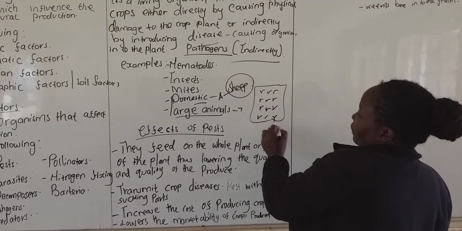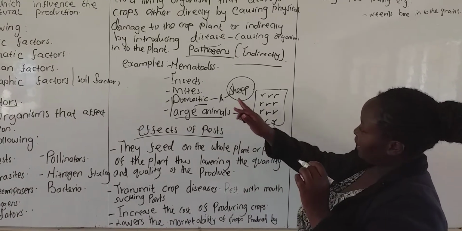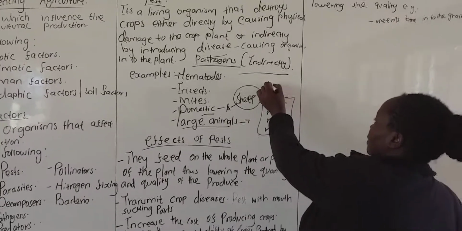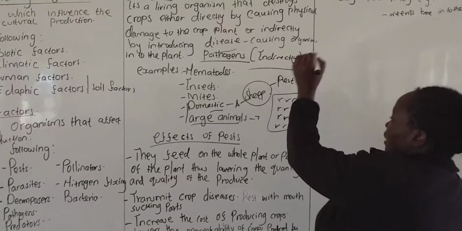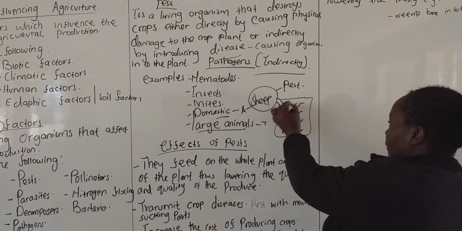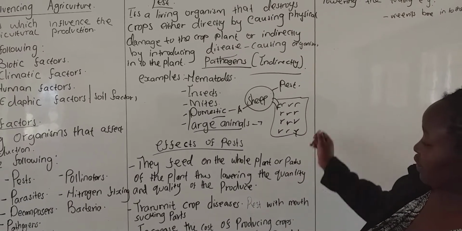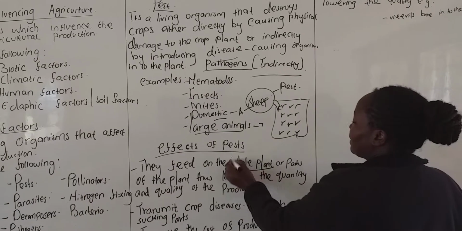A sheep is a pest which, if it enters into your farm, will feed on all these vegetables. So you can see it will feed on the whole plant.